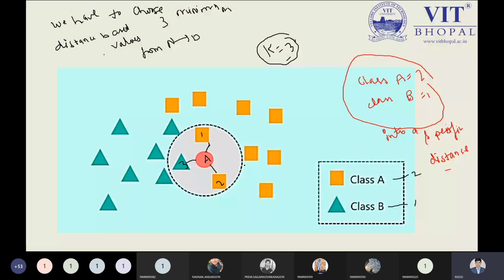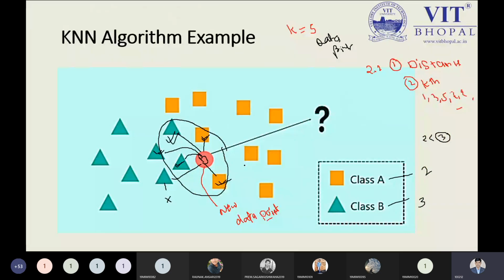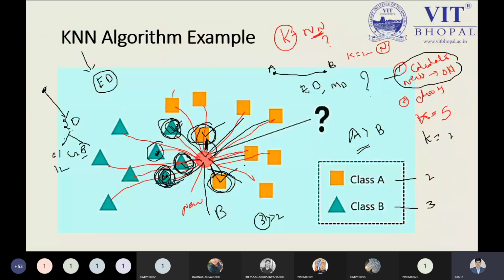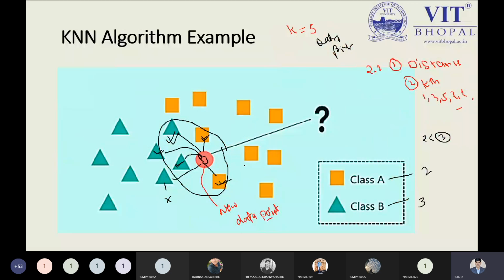But when I change it, k equal to 5, as we have seen at this point, if I'm choosing k equal to 5, then definitely the new node belongs to class B. So based on this k value, what does it mean? Based on this value, the accuracy of the model may change. That is my point. So what is the beauty of k? Because based on k, you need to have this point.